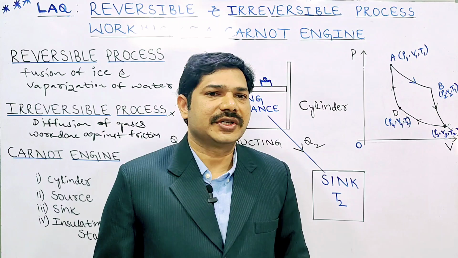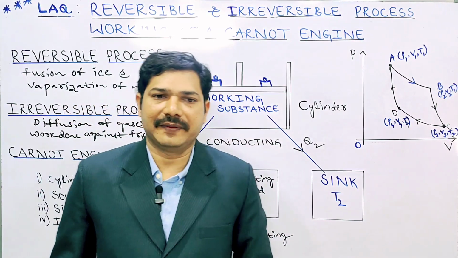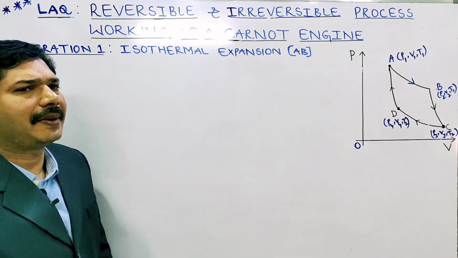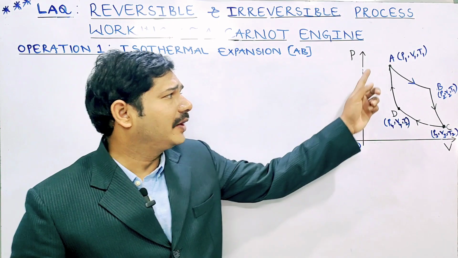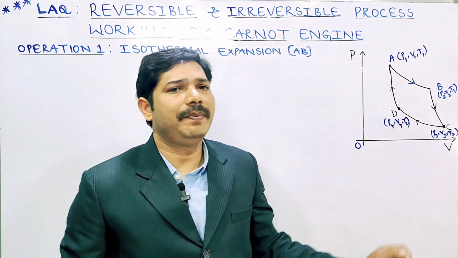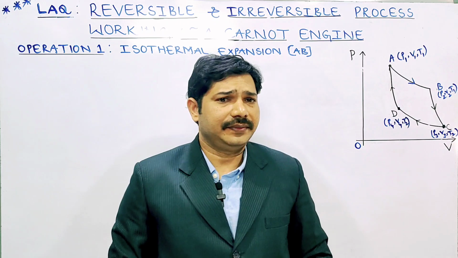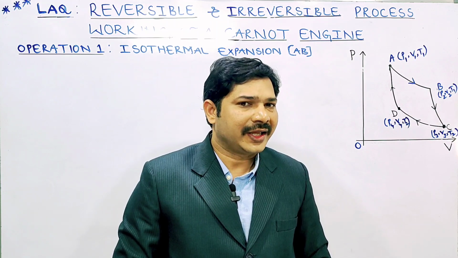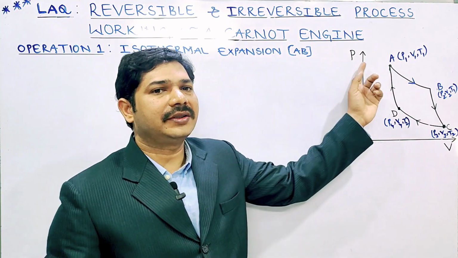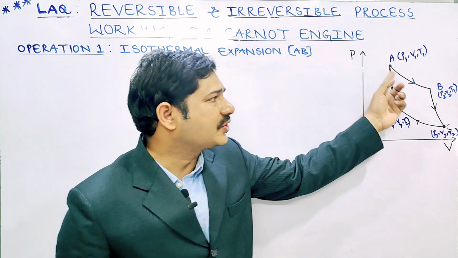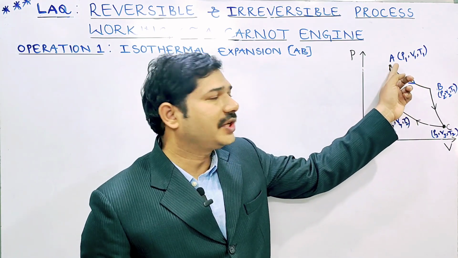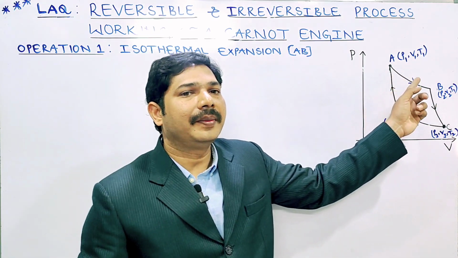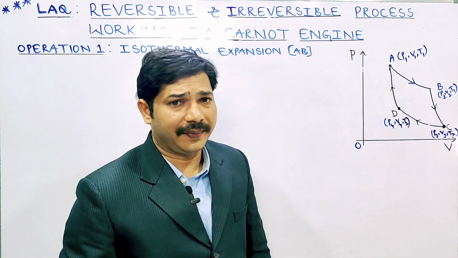These four operations now we have to discuss with the help of the equations. The first one, operation 1, the isothermal expansion from A to B. Here we can observe from point A to point B the cylinder which consists of the working substance is allowed to expand isothermally, meaning at constant temperature. Here pressure is changing from P1 to P2 and volume is changing from V1 to V2, but temperature T1 is constant.